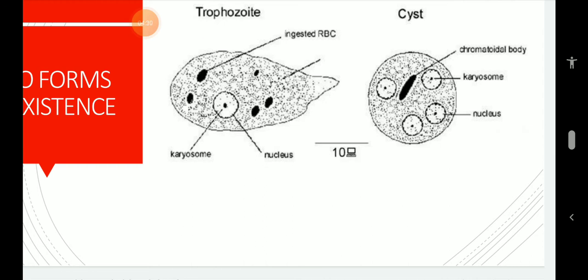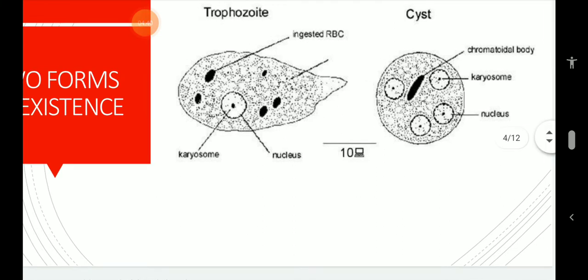The nucleus is composed of a delicate membrane, small peripheral chromatin granules, and a centrally located small dot-like nucleolus or endosome or karyosome, and chromatin granules arranged in spoke-like striations. The nucleolus is surrounded by an indefinite clear area called halo.